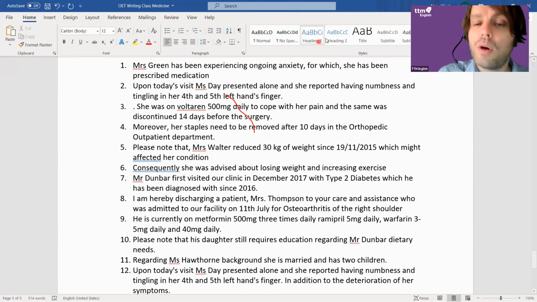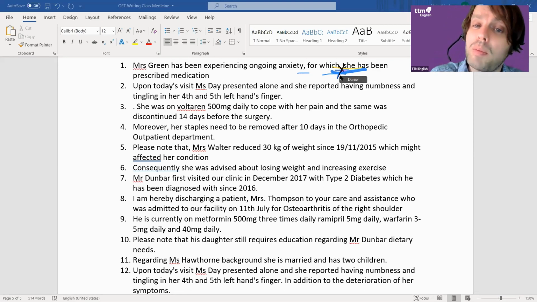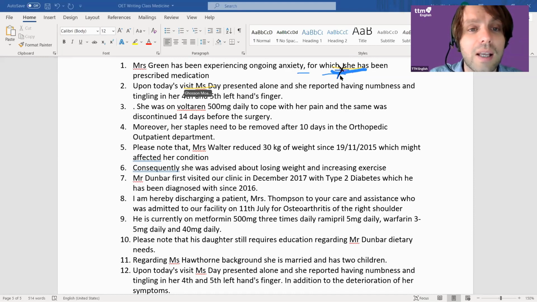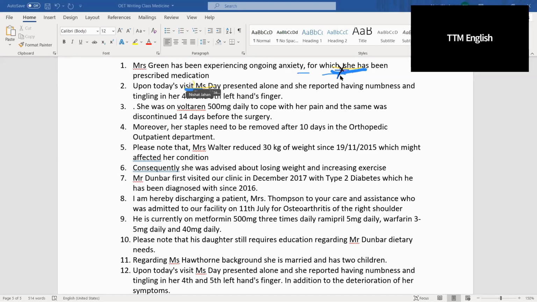I'll just clear your drawings. All I want you to do is read each sentence and find me the error. So the first one, let's just do the first one together. Vino, all of you guys, you found it already, right? It's after which. We don't need a comma there, of course. Do I need a comma before? Yes. Is it essential information or not essential information? Ask yourself that. Okay, you've got 3 minutes. Type in the chat or draw on my screen. Find me these errors, please. Okay, off you go.